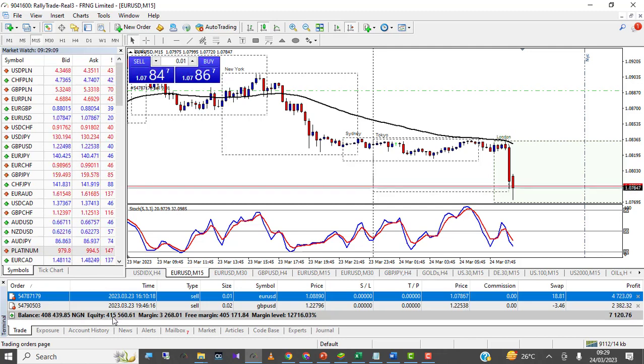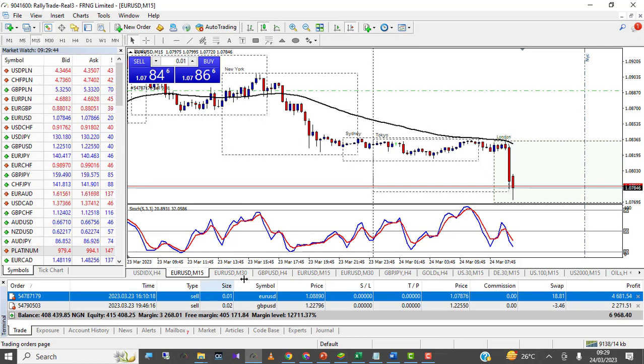And it keeps changing because look towards the bottom right, you see that I have two running trades. I have a sell on Euro USD and also a sell on GBP USD. You can see that both trades are in profit, right? This potential floating profit is what is giving us this 7,000 naira plus. So the equity is simply the balance plus this running trade, and that is the amount that is reflected in the equity.